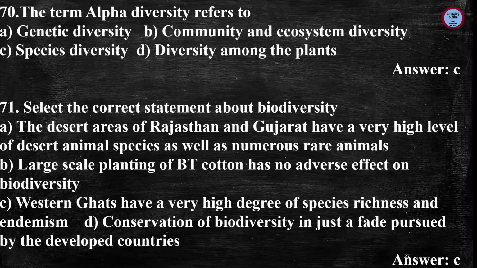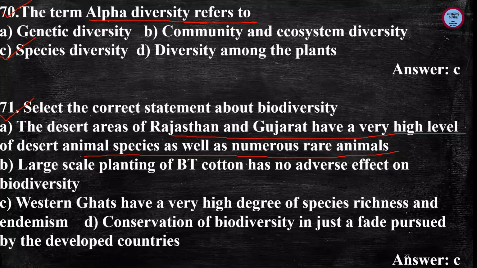Next question is, the term alpha diversity refers to, and the answer is species diversity. Next question is, select the correct statement about biodiversity. The first is, the desert area of Rajasthan and Gujarat have a very high level of desert animal species as well as numerous rare animals.